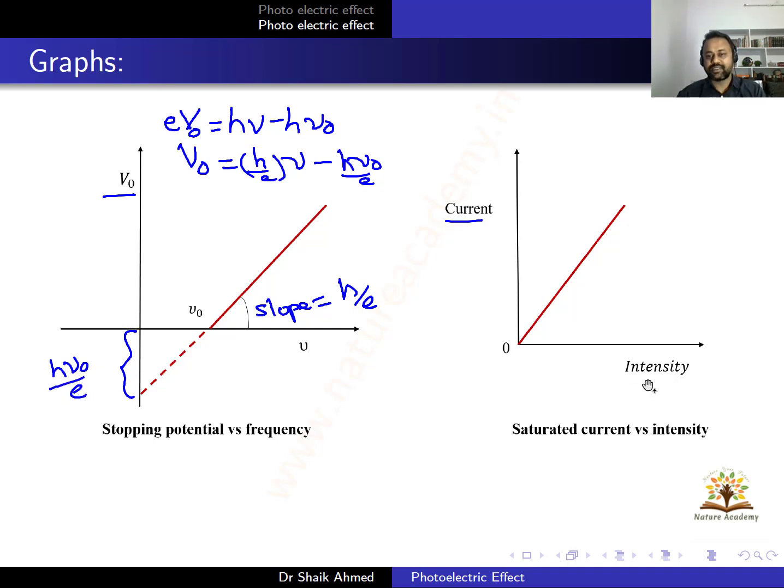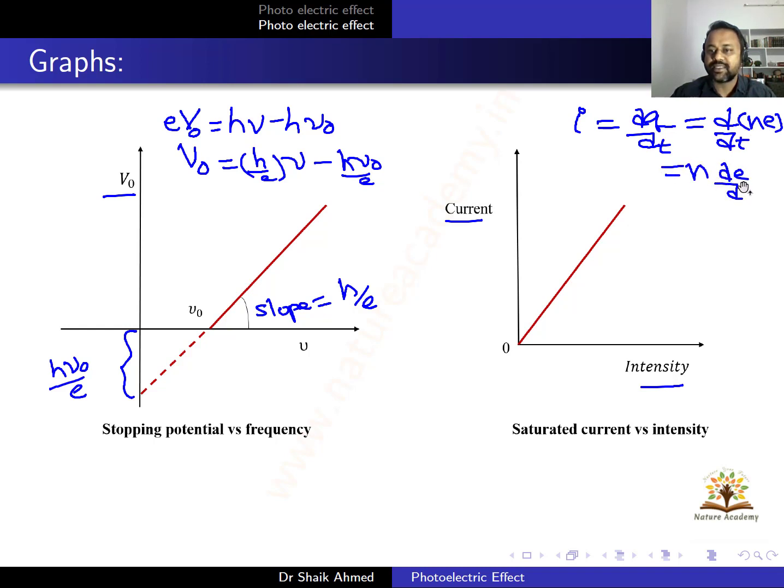Next, current and the intensity. I told you that current is represented with q by t or dq by dt, and q, the total charge, I can write as n into E, the number of charge carriers. You can take E outside, so dn by dt is the current. If there are more electrons, more current. More electrons means what? If you have more photons, you will get more electrons ejected from the metal surface. So that means if intensity is more, the current is more.